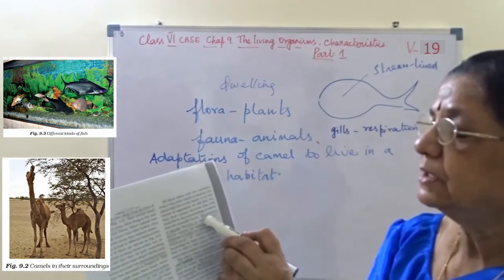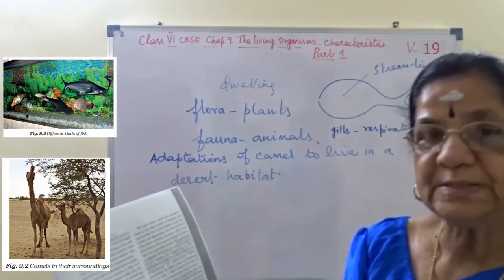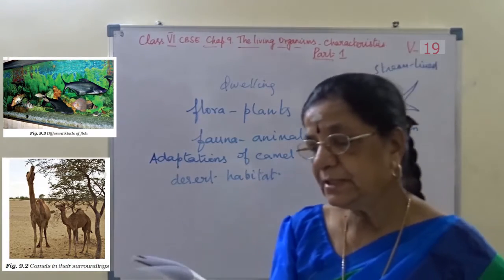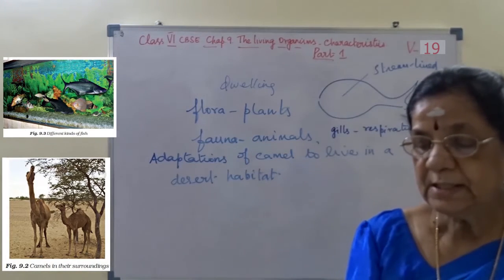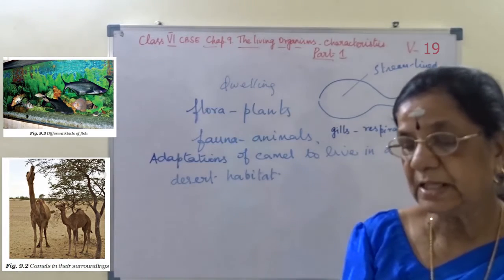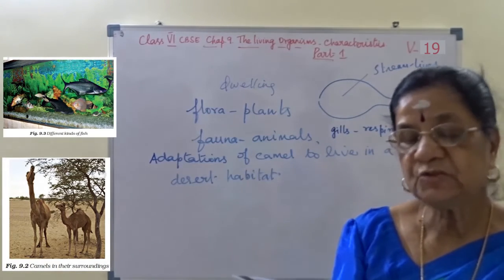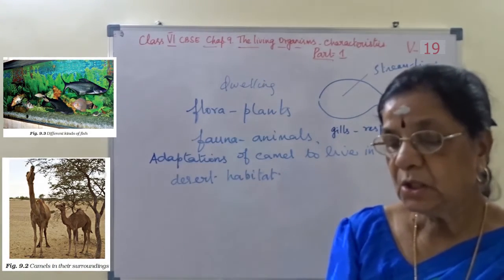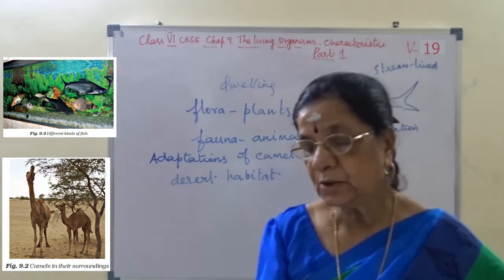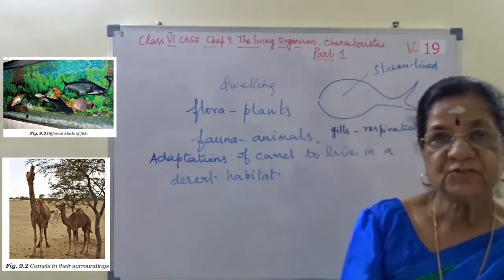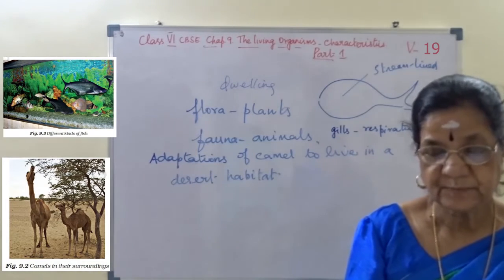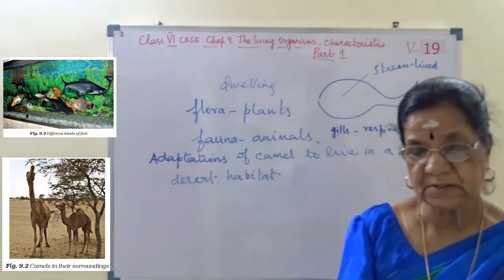Look at this line. The presence of specific features or certain habits which enable an organism to live naturally in a place is called adaptation. I repeat, the presence of specific features or certain habits which enable an organism to live naturally in a place is called adaptation. Mark it. What is adaptation?